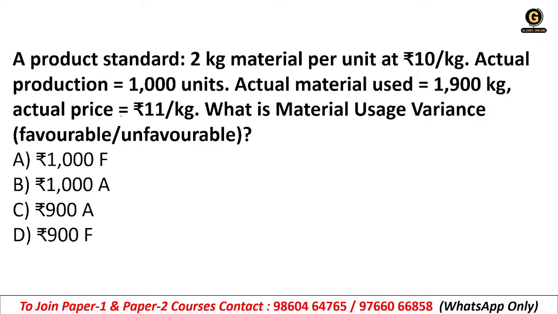Okay, see, a product has standard 2 kg material per unit at 10 rupees per kg. Getting it? So here 2 kg material per unit, that means 2 kg is considered as 1 unit, right?